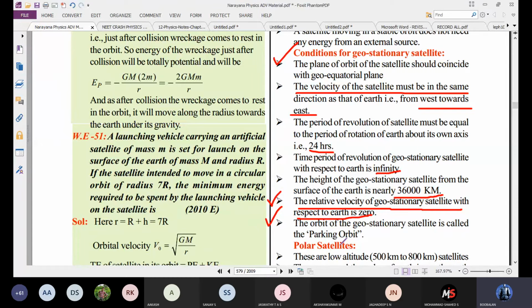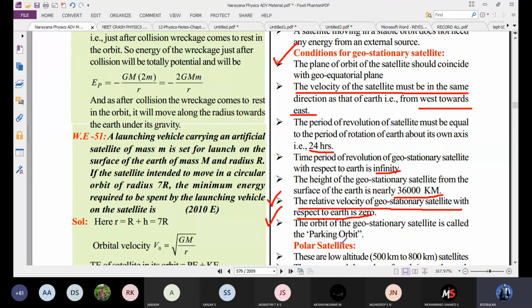So geostationary satellites we are using for communication purpose, weather forecasting, studying the upper region of the atmosphere, and solar radiation, and studying about cosmic rays. So these are the uses.